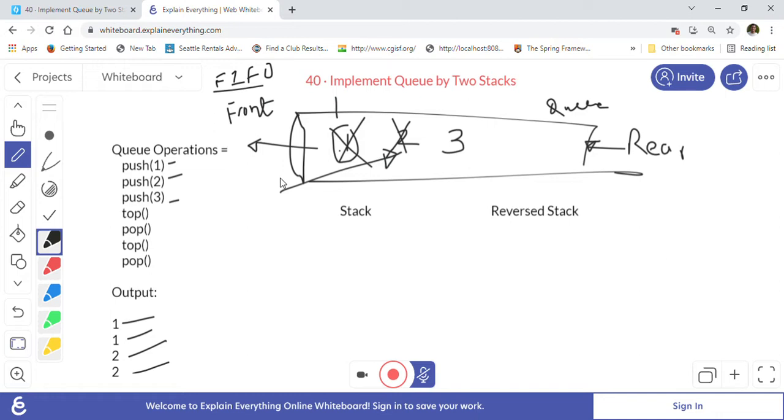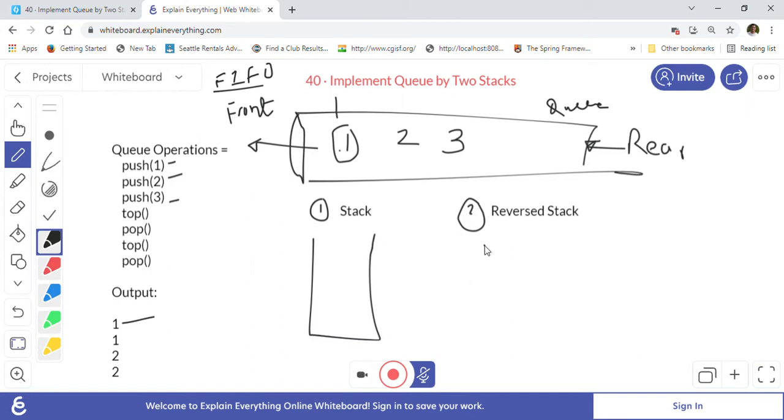Now let us look into how we can implement the queue by using stacks. Let me revert back a little bit so we can use the same queue again. Now we have to implement it using two stacks. We will create one stack and the second one we will call the reverse stack. So this is the stack and this is the reverse stack. Two stacks we will have.